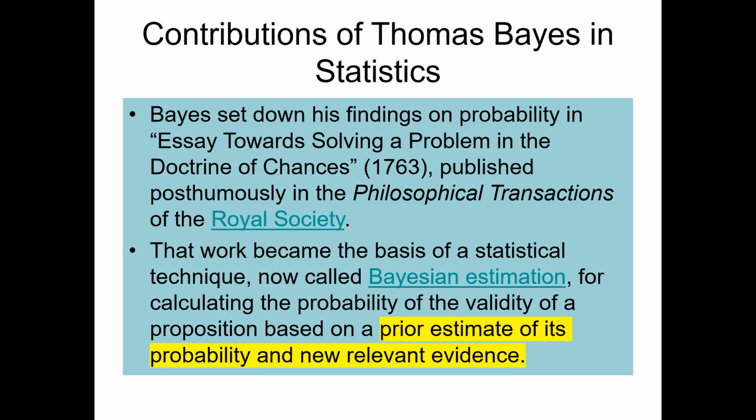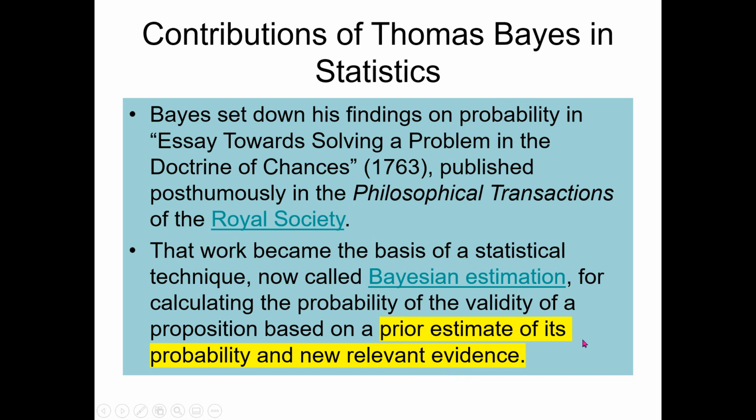Once you know Bayes' theorem, and after getting sufficient information about basic or classical statistics, maybe in some later playlists we can also cover specifically what Bayesian estimation is. For now, what you can understand is that Bayesian estimation is another dimension of statistics which is based on Bayes' theorem. So as I said, Bayes' theorem is based on revising the prior probability with the help of new relevant evidence.